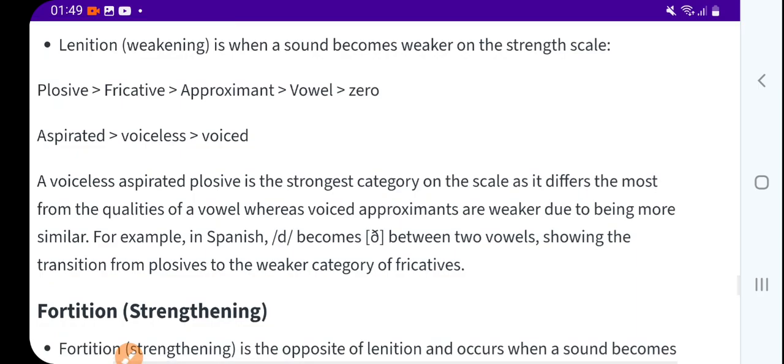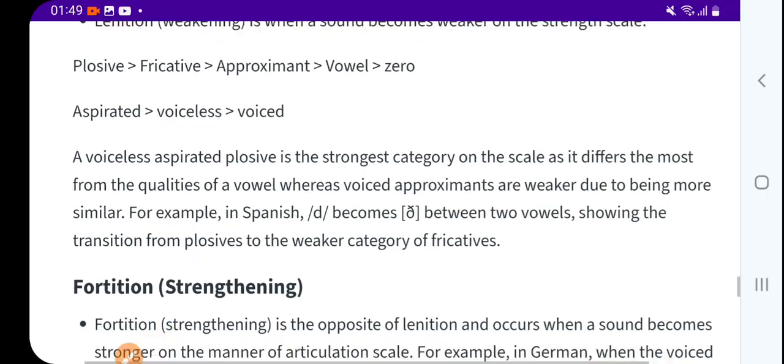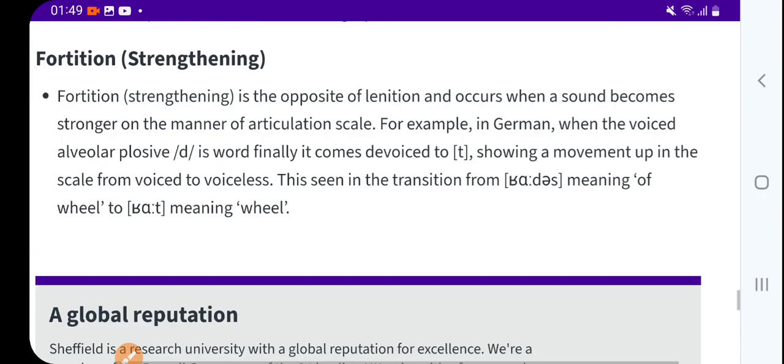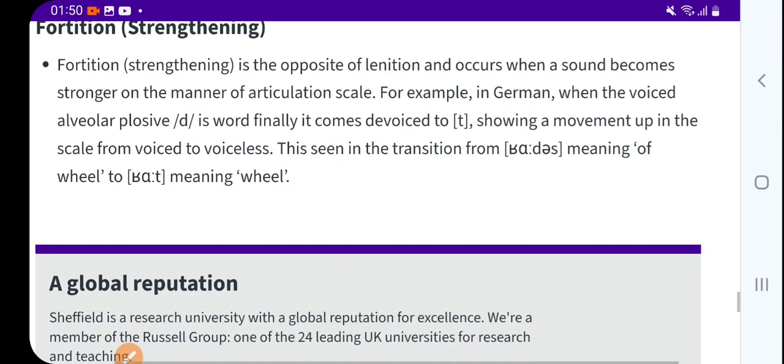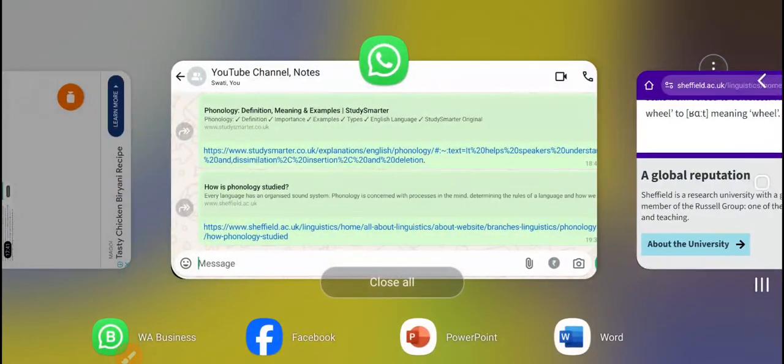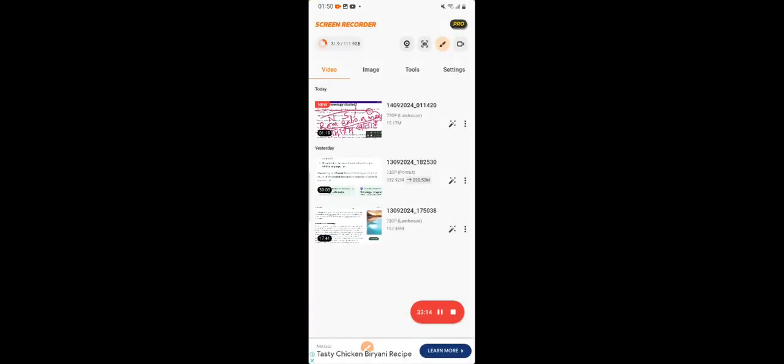Now lenition, or weakening, is when a sound becomes weaker on the strength scale. Plosive, fricative, okay, forget it now because that's technical. I'm not going to tell you, and that is not required for graduation level. Now strengthening is the opposite of lenition and occurs when a sound becomes stronger in the manner of articulation. For example, German. I think you must have got something here, and this is very important for your exam purposes also. So thank you so much.